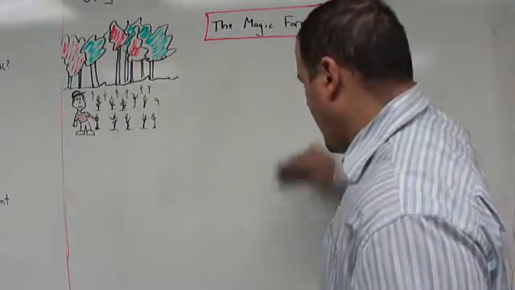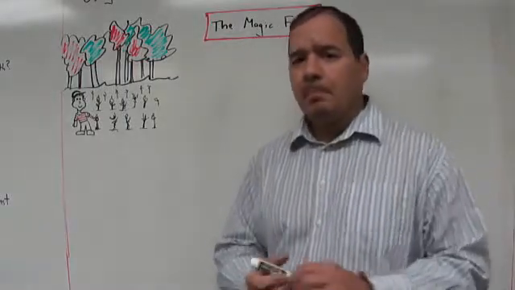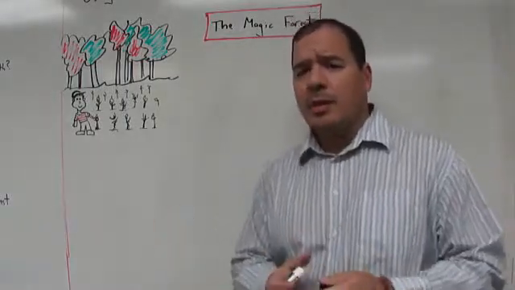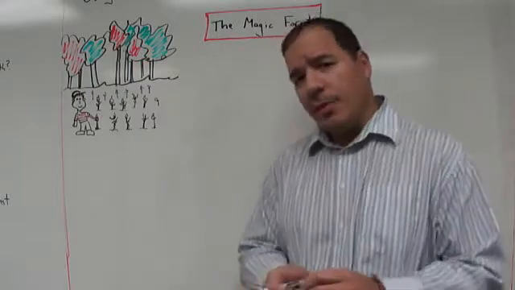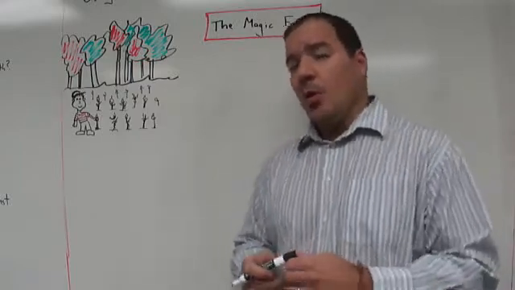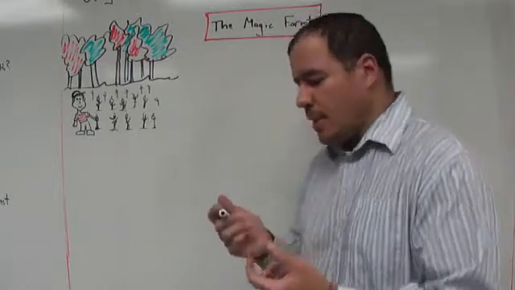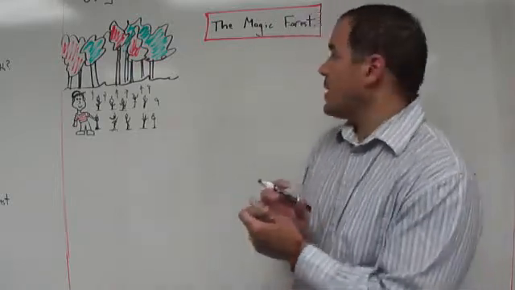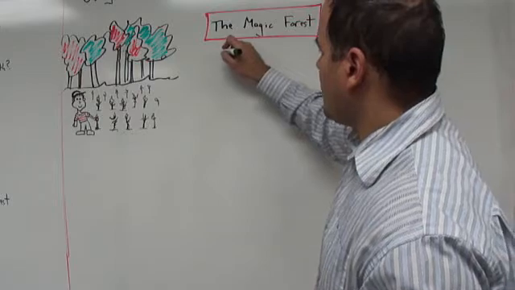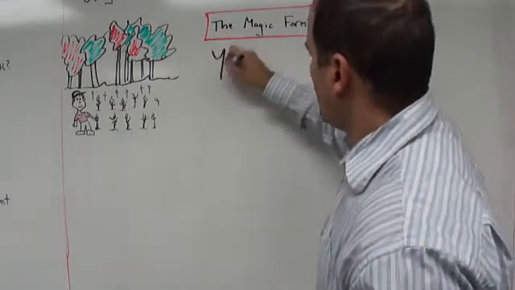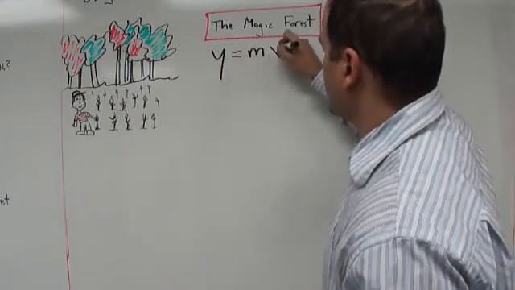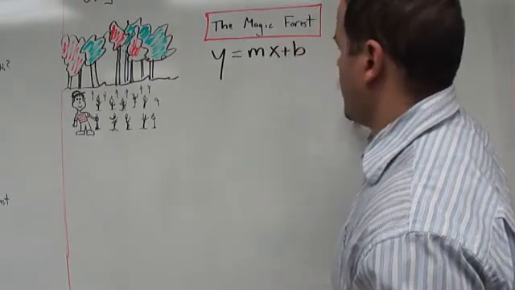We know we're going to have a linear function. And what is the slope-intercept form of a linear function? Do we know this? Where we have the slope given and the y-intercept. We should know this. The slope-intercept form is y equals mx plus b.